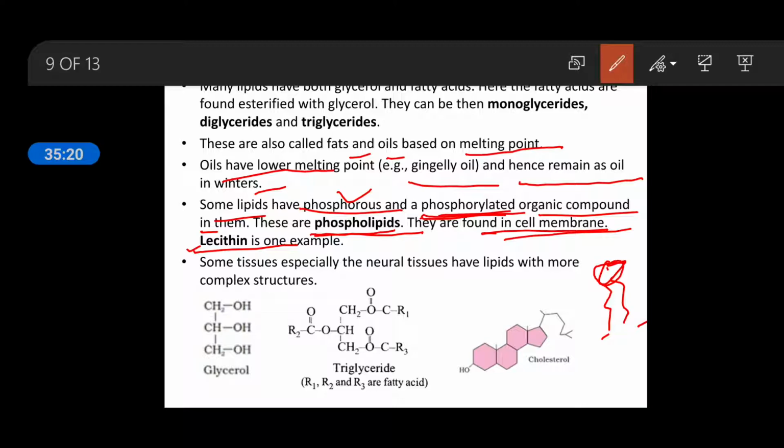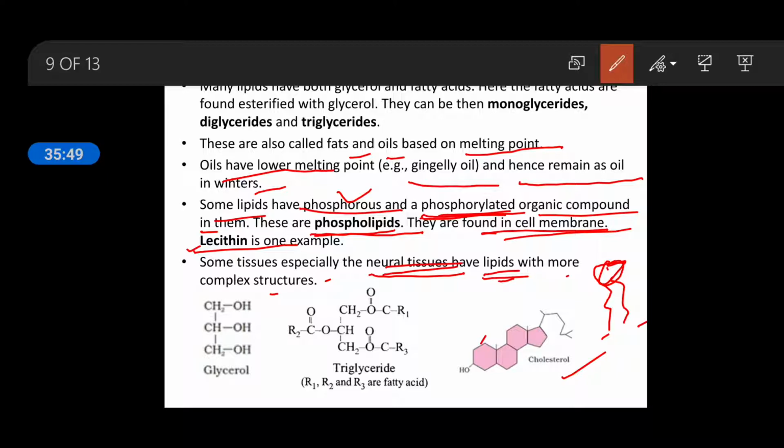Some tissues, especially neural tissue, have lipids with more complex structure. So neural tissue also contains this lipid. This is cholesterol, another category of lipid.